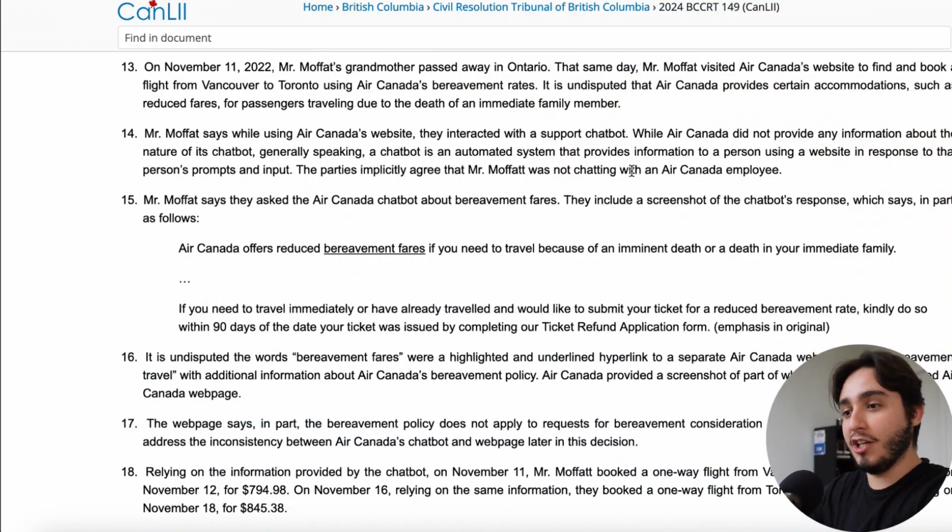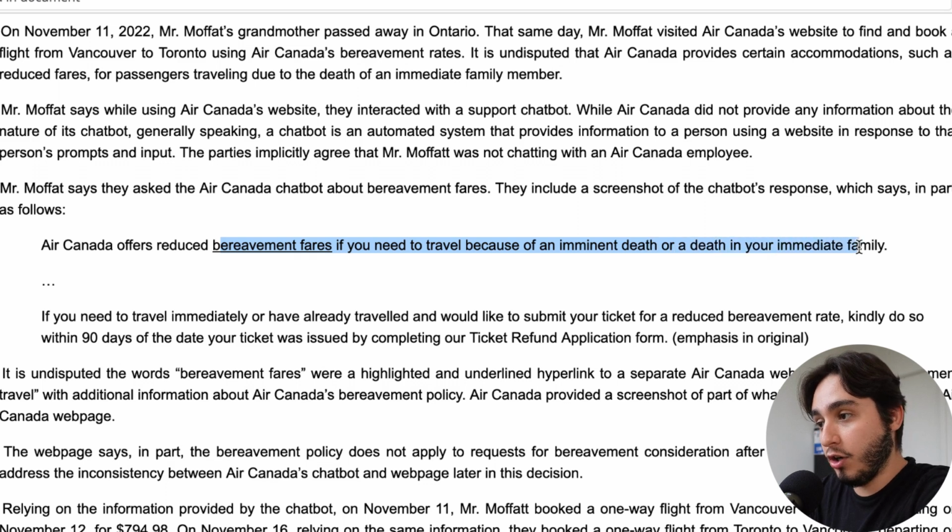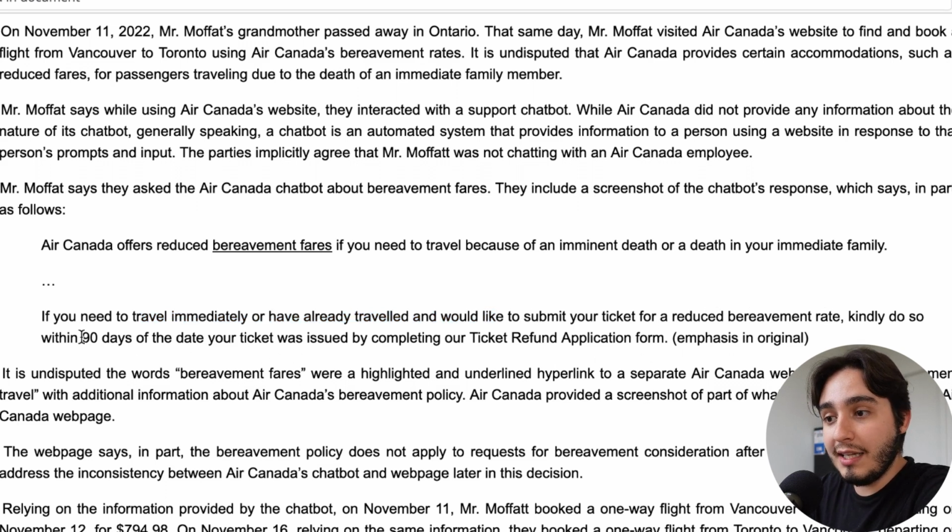Let's look over here on the computer. It says that Air Canada offers reduced bereavement fares if you need to travel because of an imminent death or a death in your immediate family. If you need to travel immediately or have already traveled and would like to submit your ticket for a reduced bereavement rate, kindly do so within 90 days of the date your ticket was issued by completing our ticket refund application form.